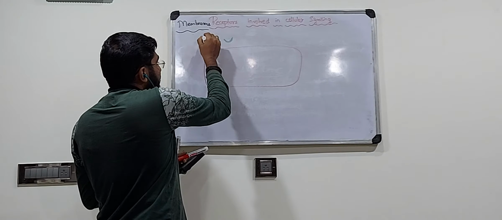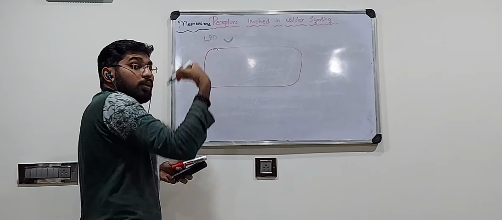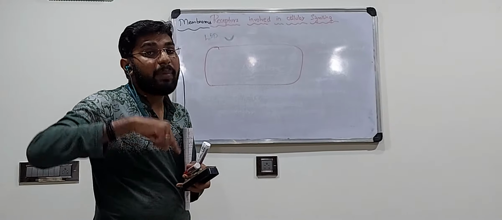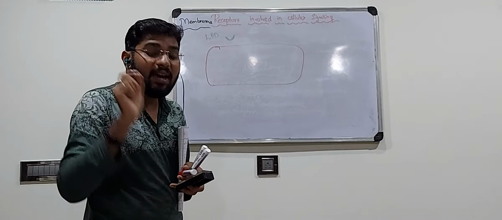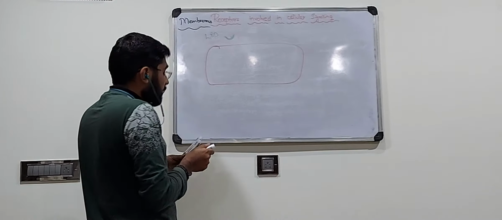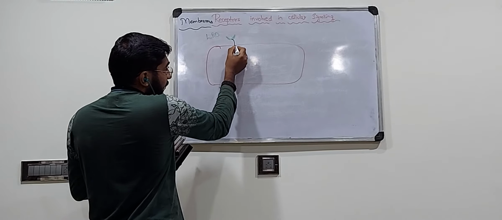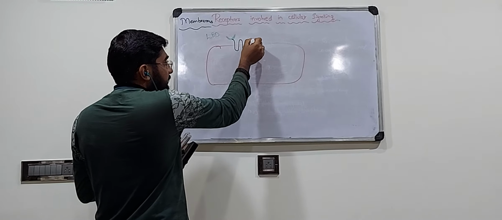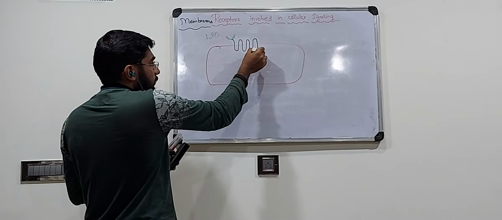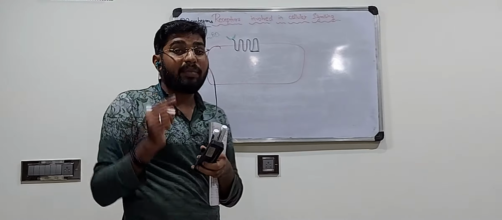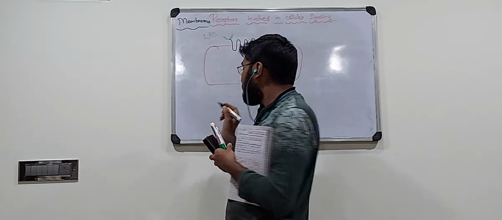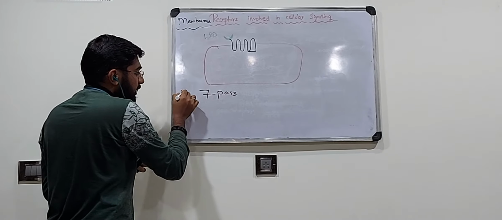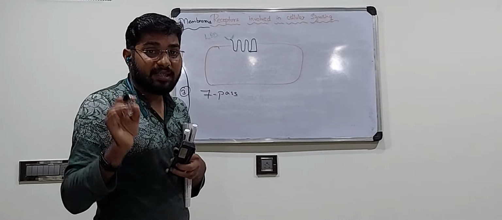ligand binding domain towards the outer end. You have a polypeptide chain that passes through the membrane 7 times. So look at the structure carefully. 1, 2, 3, 4, 5, 6 and 7. It passes through the membrane 7 times. Hence it is called a 7 pass receptor. The third type you are studying is called the 7 pass receptor.